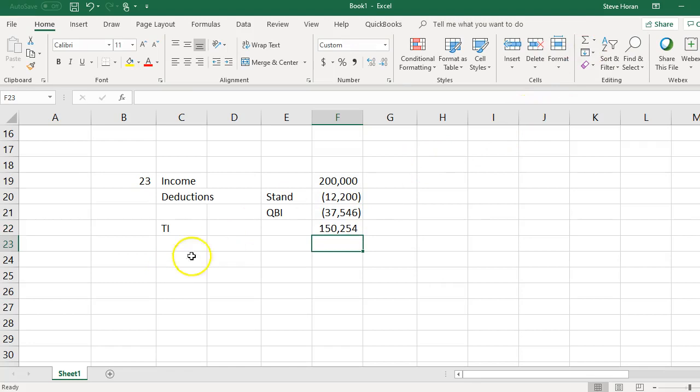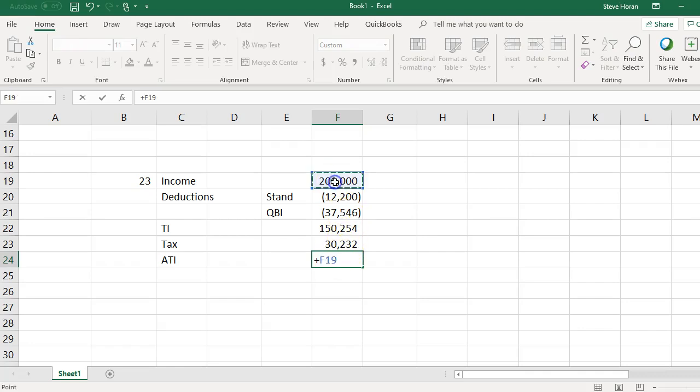And then we have to compute the tax. We have to go to the tax tables to figure that out, which is in Appendix A of the book. If you want to find that, it's Appendix A. I'm just going to drop in the number. So her tax on that is $30,232, and then her after-tax income, ATI, is her $200,000 of income minus the tax she pays, and she gets $169,768.